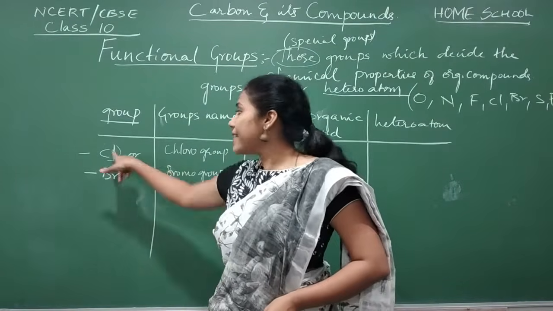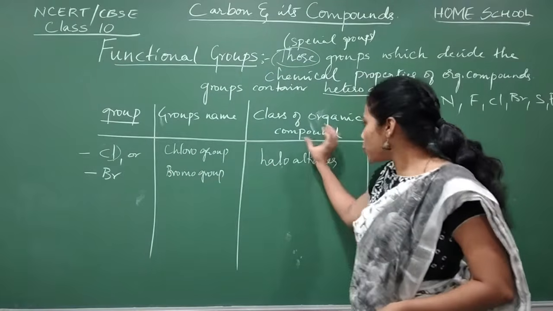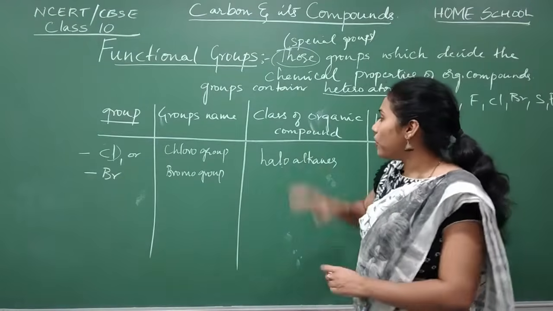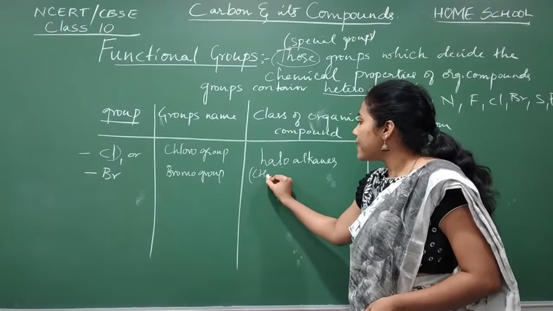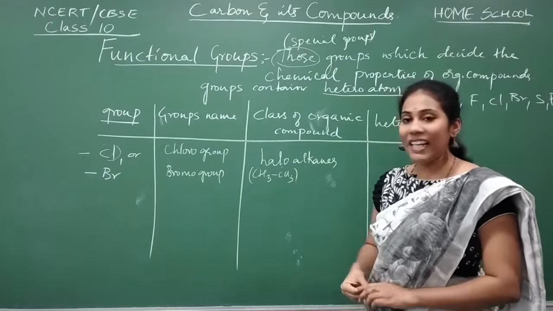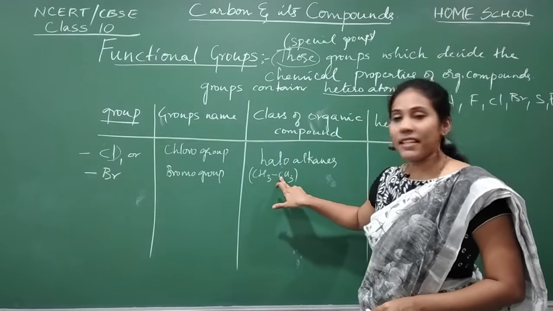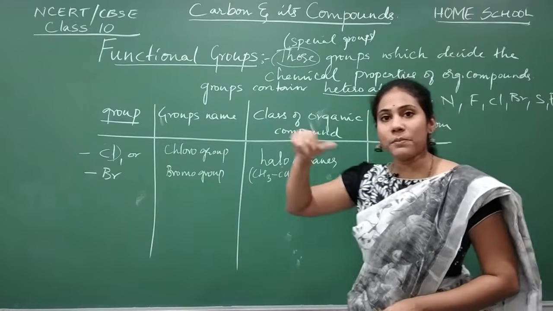Since halogens are present in organic compounds, usually they are present in alkanes. I can give you one example here. You all know what this is? CH3, which alkane is it? 2 carbon atoms, isn't it? 2 carbon atoms in the sense eth, and all single bonds between carbon atoms, so a-n-e.